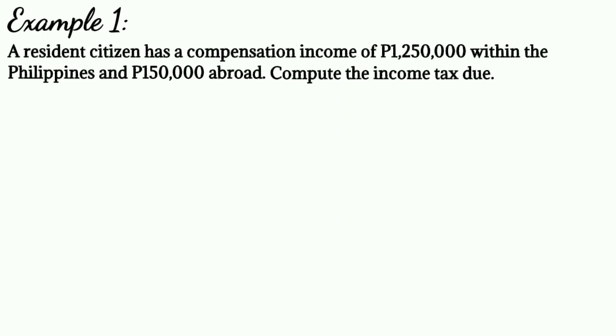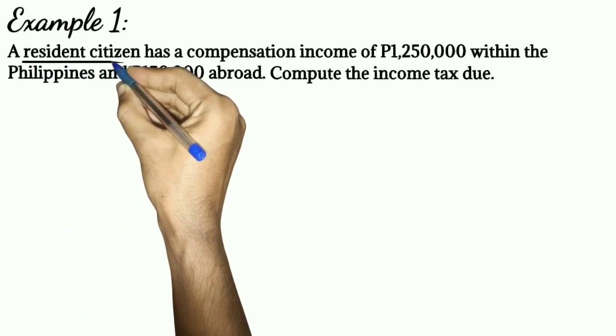Remember, in the general rules in income taxation, a resident citizen is taxable on his or her income within and outside the Philippines. Therefore, both the 1,250,000 pesos and the 150,000 pesos are taxable because the individual taxpayer here is a resident citizen.